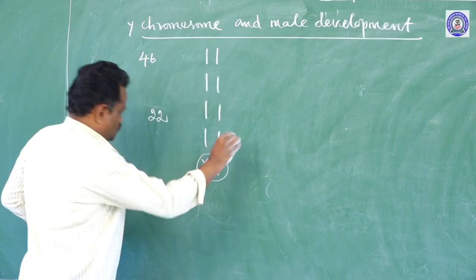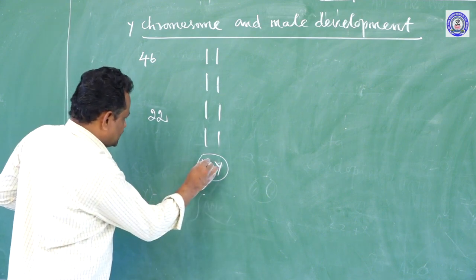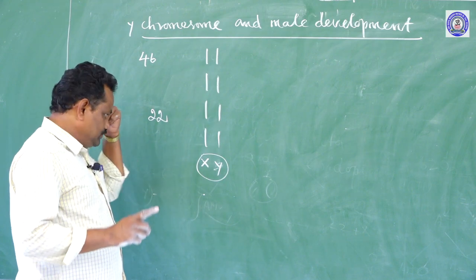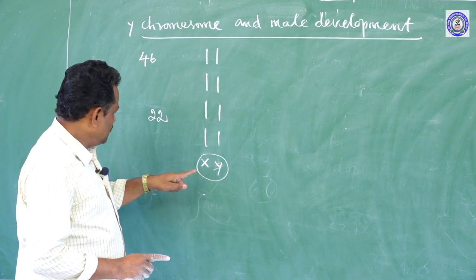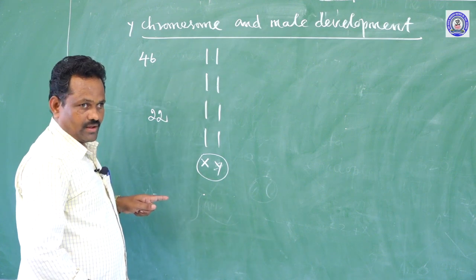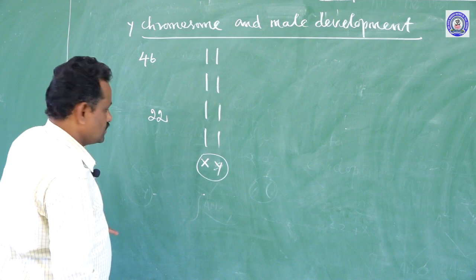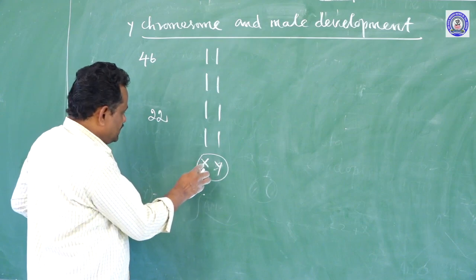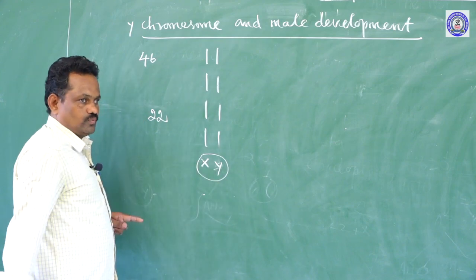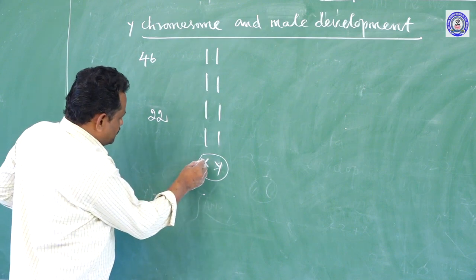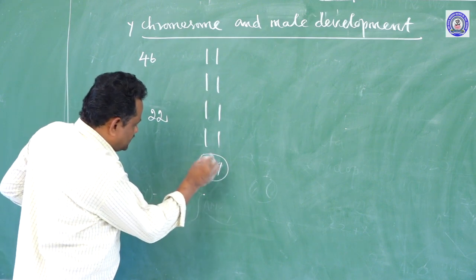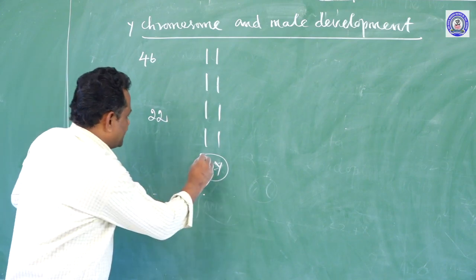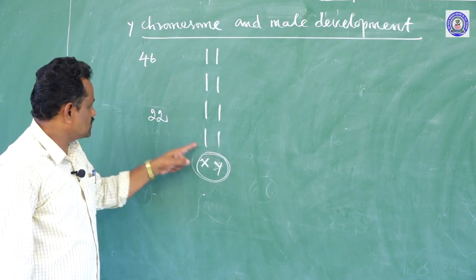These X and Y counterpart chromosomes exchange their genetic material during the process of crossing over and recombination. During crossing over and recombination, the exchange of genes occurs between the X and Y chromosome. So the genes present here on the X chromosome may not be present here on the Y chromosome. Actually, this pair is called a homologous pair. The pair of chromosomes is called a homologous pair.